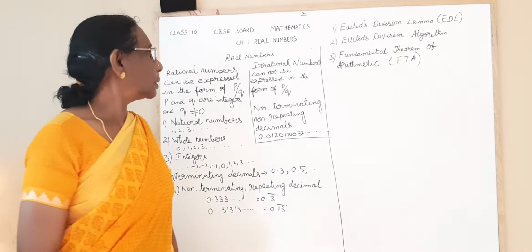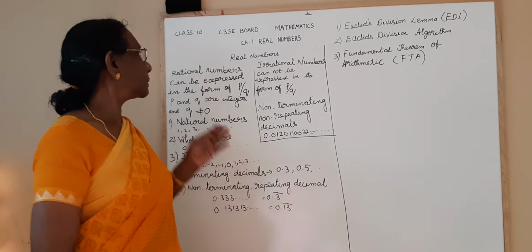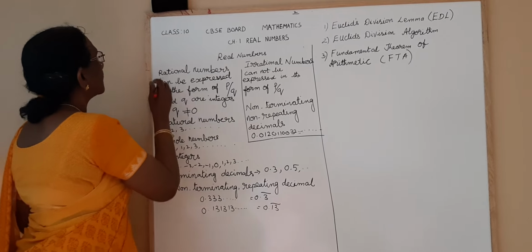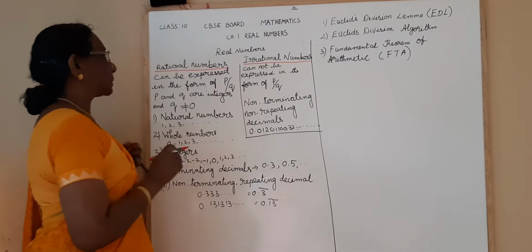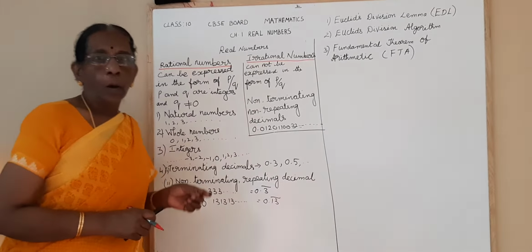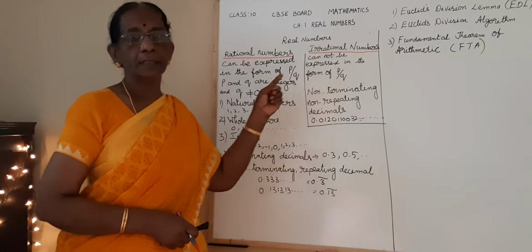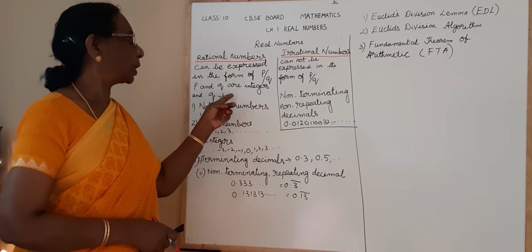Okay? What are real numbers? All of you know that. They include both rational numbers and irrational numbers. First, let us recall what are rational numbers. Rational numbers can be expressed in the form of P by Q, where P and Q are integers and Q not equal to 0.